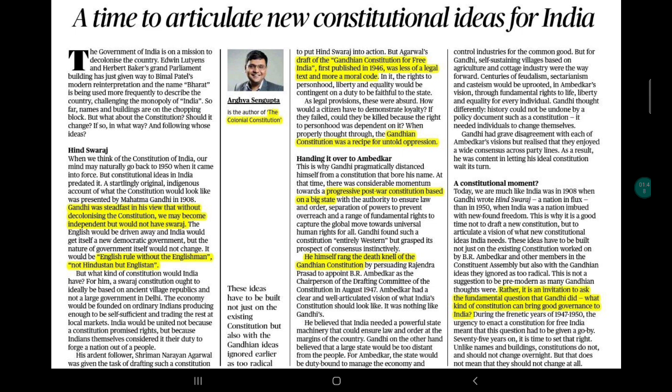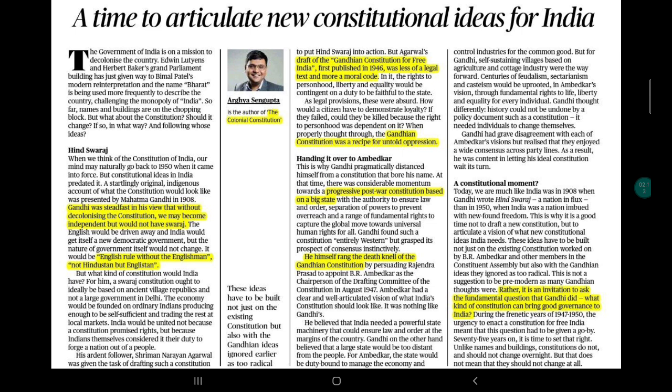So the article is basically giving the context that Mahatma Gandhi's vision of constitution was different. He was saying that we might become independent, but to achieve real Swaraj, what we need is the ancient village republic. And basically you need to remember Article 40, in the context of Panchayati Raj institutions. So you must be knowing this fact.